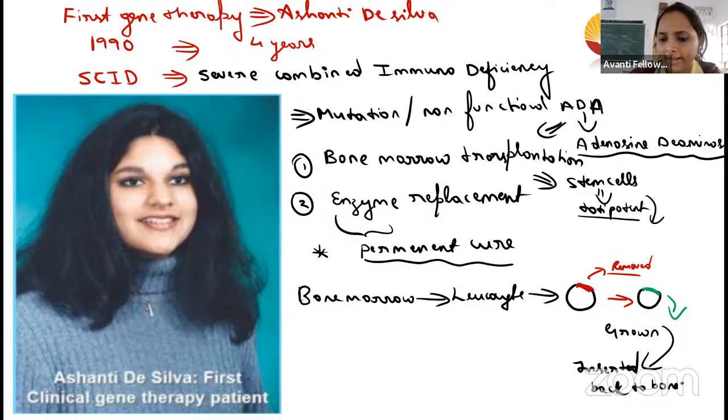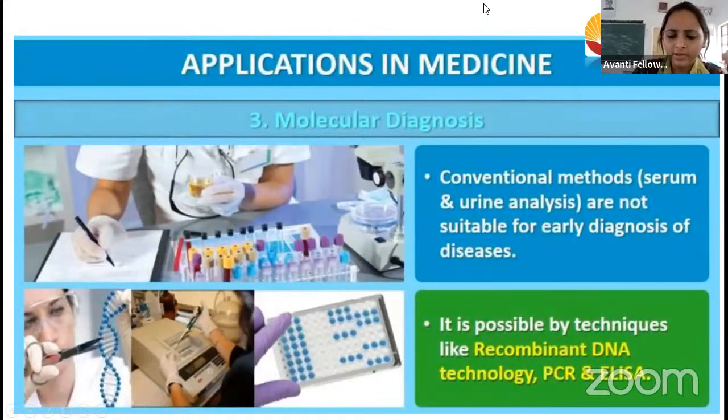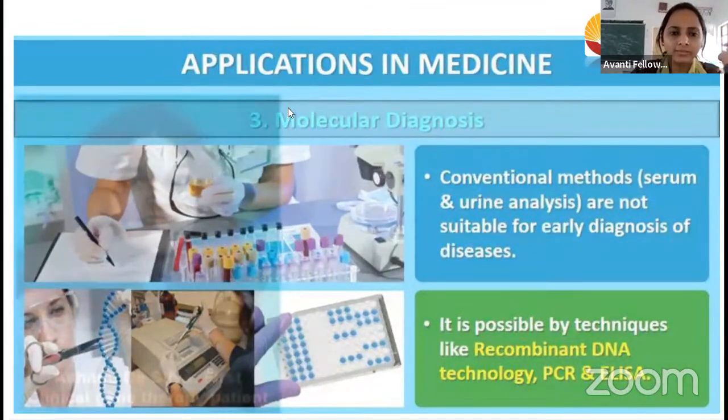This is how they do gene therapy: they take a cell from the person with the deficiency, remove the faulty gene, add the functional gene, and insert it back into the bone marrow. This is how they did it in the case of Ashanti De Silva. If you have any questions, you can ask me.